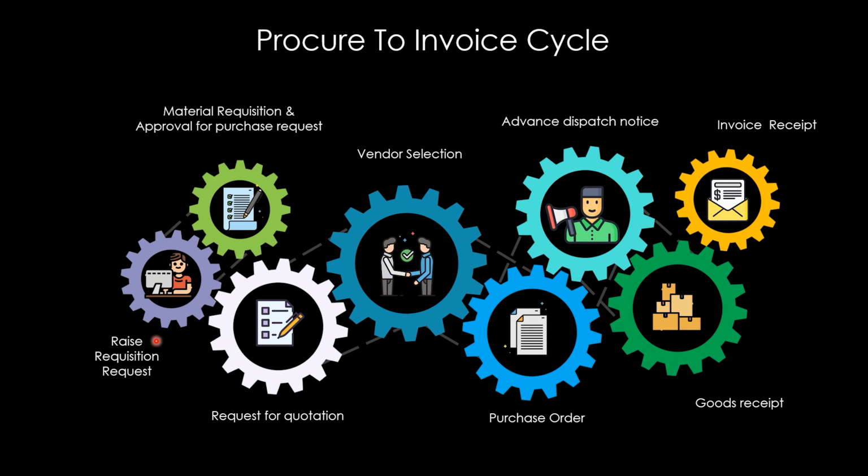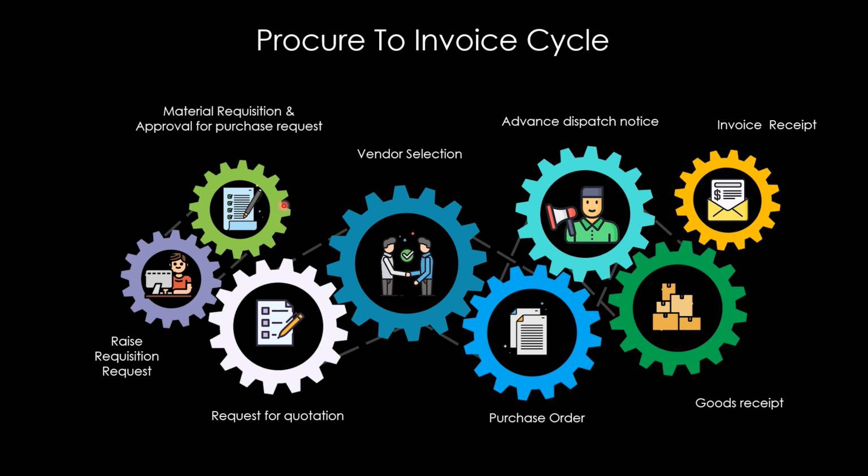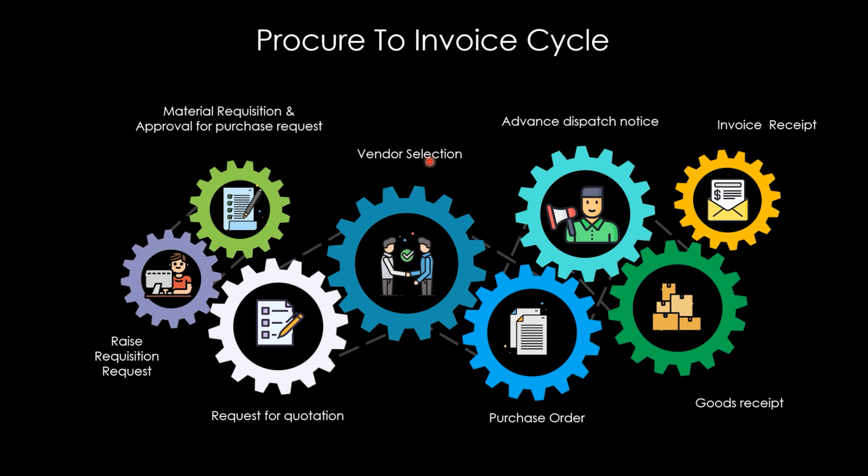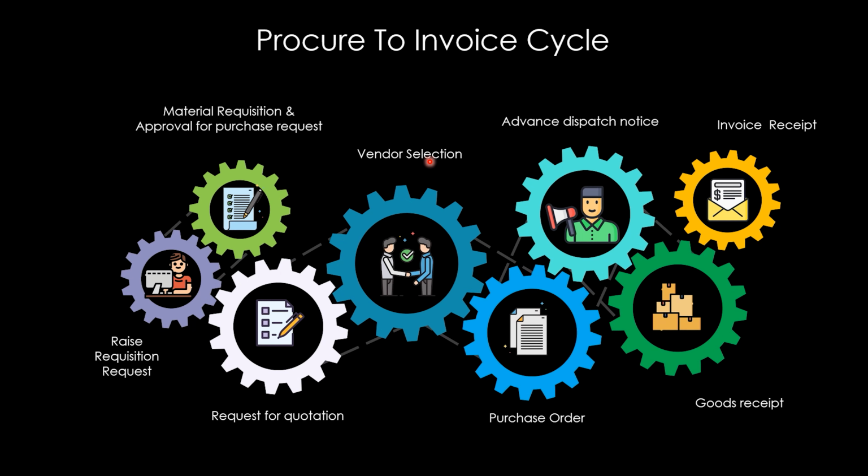This request will be approved by the approval authority. Once the request is approved, demand goes to a stores department. Stores department will check if the material is available. If it is not, indent is raised to a purchase department to purchase material. Purchase department will check the available vendors. If it is a new item that needs a quotation to be raised, purchase department will float the quotation, appropriate vendor is selected and purchase order is issued.